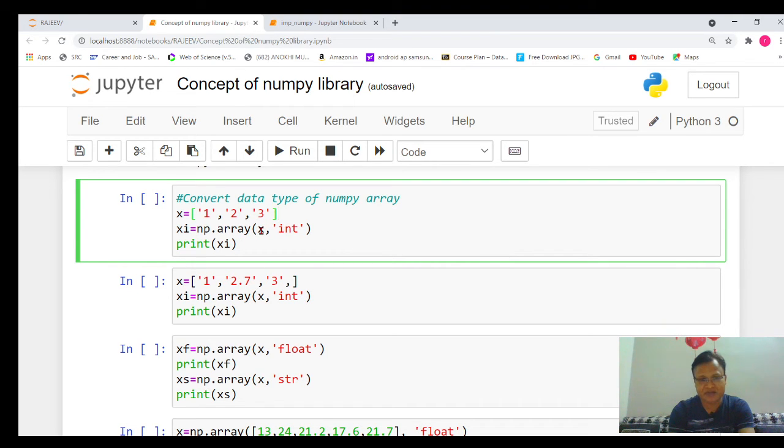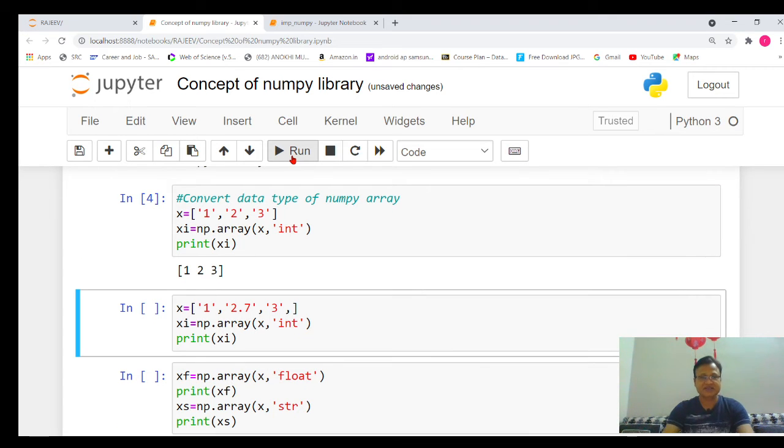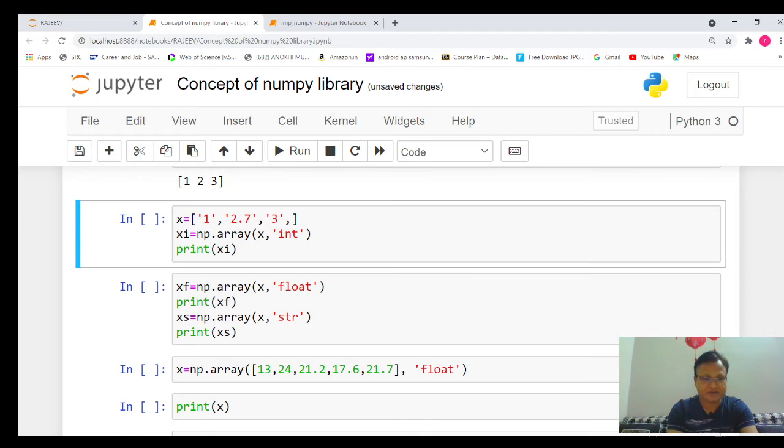So it simply converts all the elements of the x array into integer type of data. Let's print xi, that is the integer type of data. If you execute it, you can see that earlier it was a character type of data, and now it has been changed into integer type of data. That is also a very important step: before you go to any particular operation, kindly check your data and convert it into the proper type so that we get an accurate result.